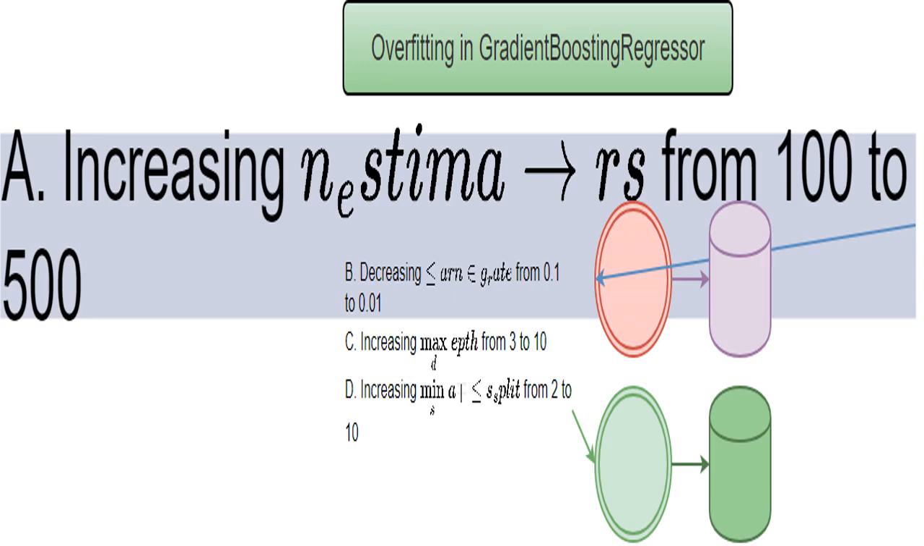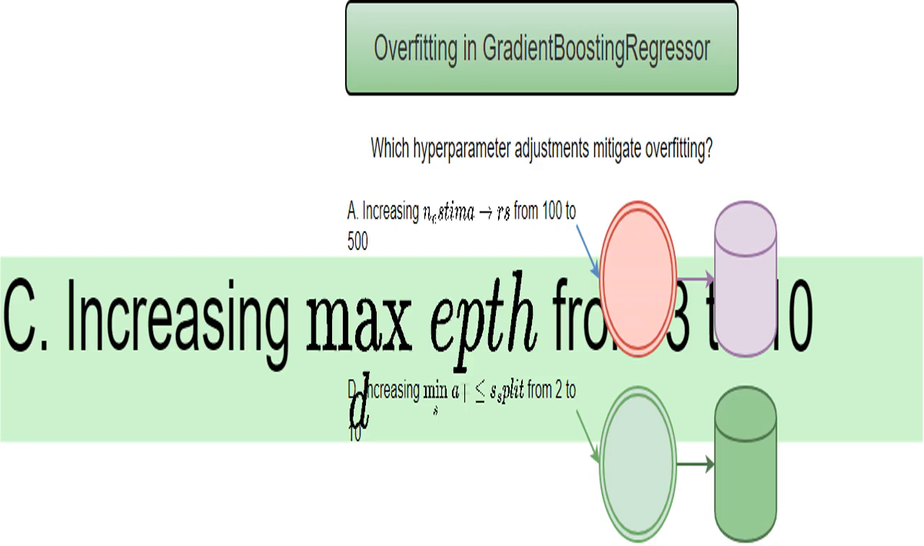I'll consider increasing the number of trees. More trees usually improve accuracy, but if the learning rate is too high, it can lead to overfitting. It's a double-edged sword. More trees can improve performance, but only if they don't overfit the training data and learn the noise. I'll examine increasing the maximum depth of the trees. Deeper trees can model more complex relationships, but increased complexity increases the risk of overfitting.